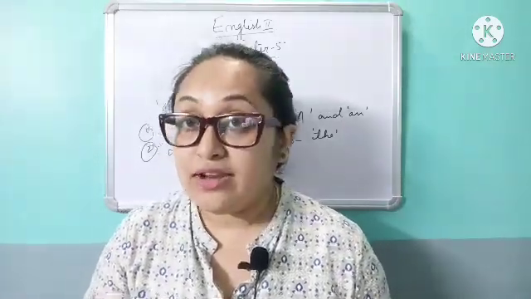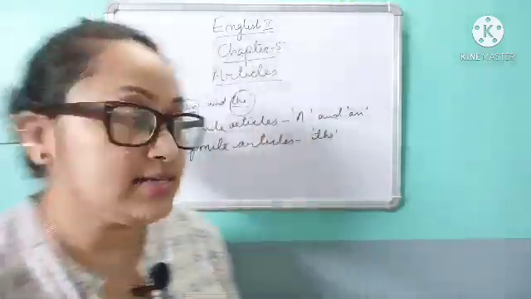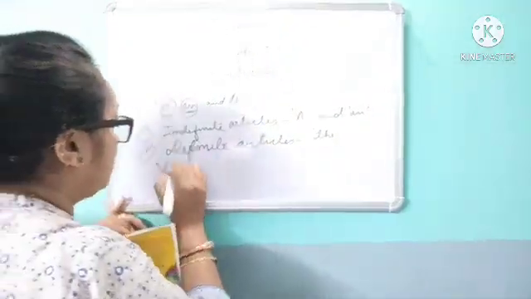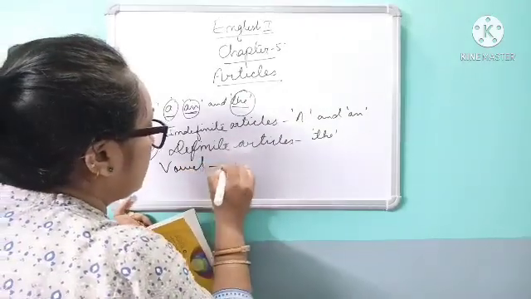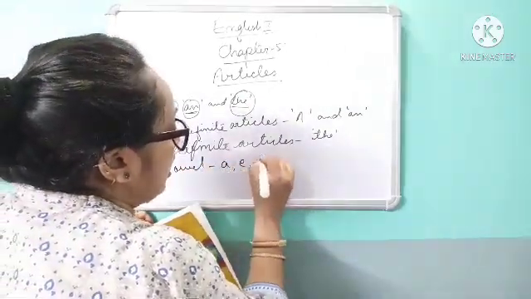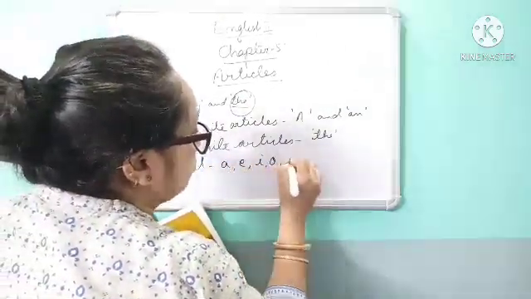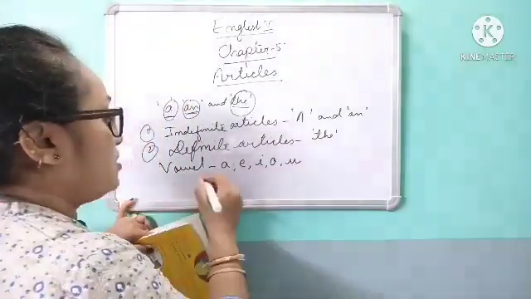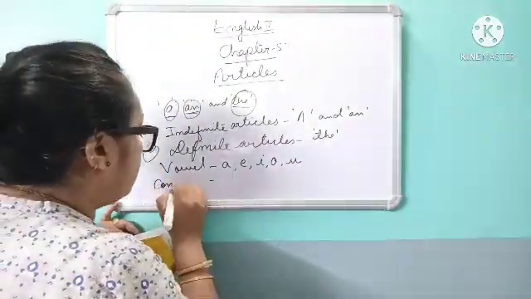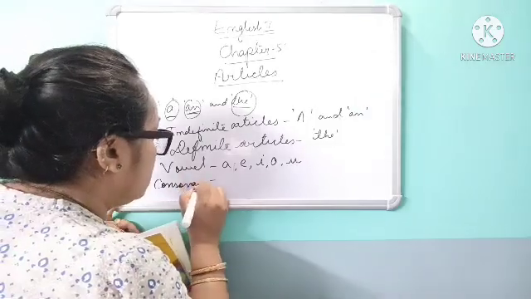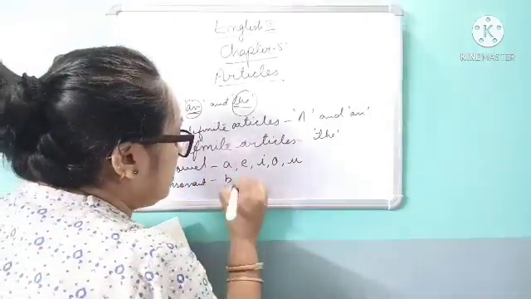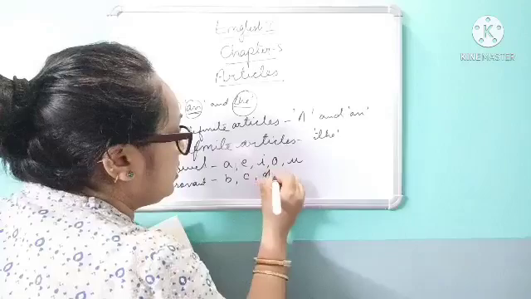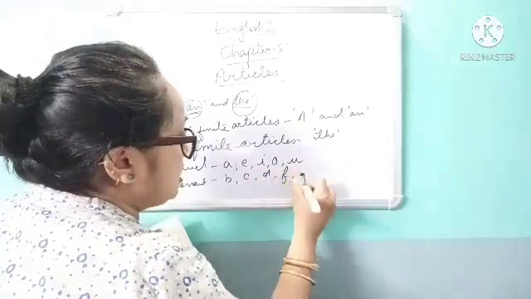Now what is a vowel and a consonant? The vowels are A, E, I, O, U. These are vowels, and besides that B, C, D, F, G and so on.